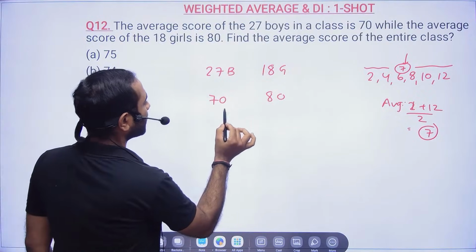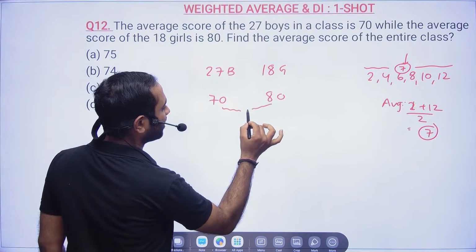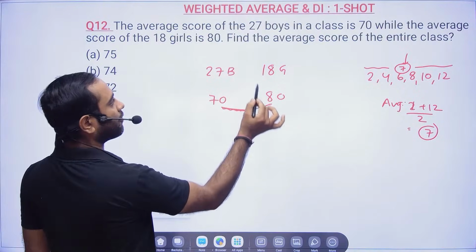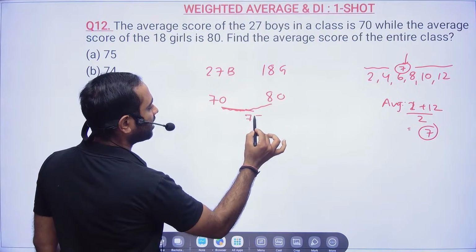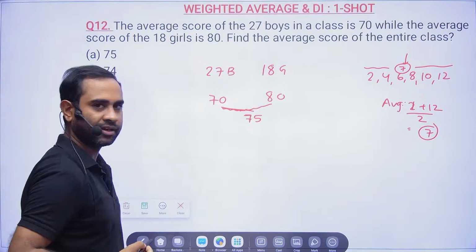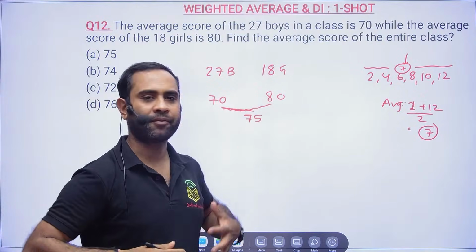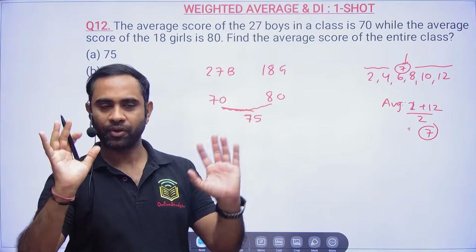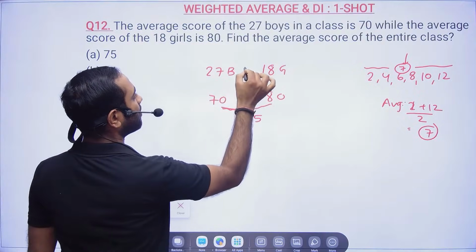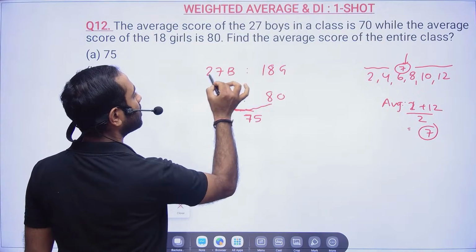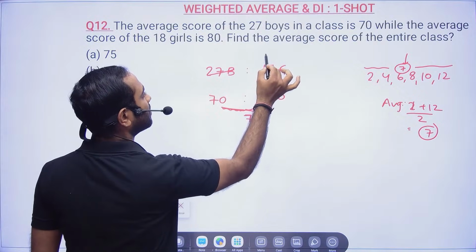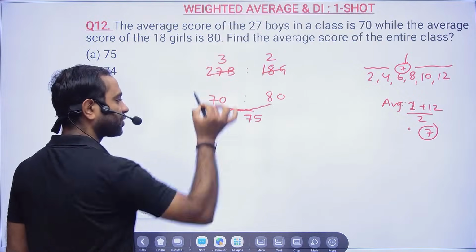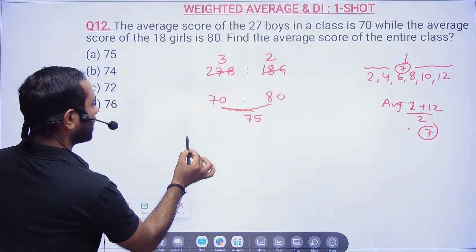So here what I am doing, I am assuming a number which is in between, because this is what our average is. So I am assuming a number in between 70 and 80. Sir, why did you assume 75? I want to assume 74. You assume, no problem. And these numbers, you can try to divide only these numbers. So 9 twos are and 9 threes are. Correct? Okay. Now let us see.